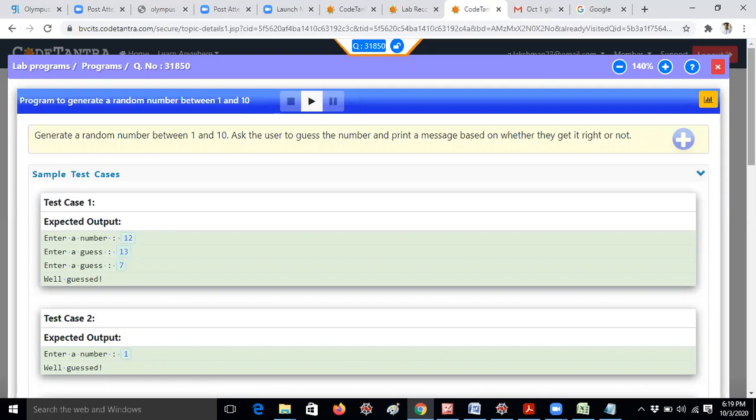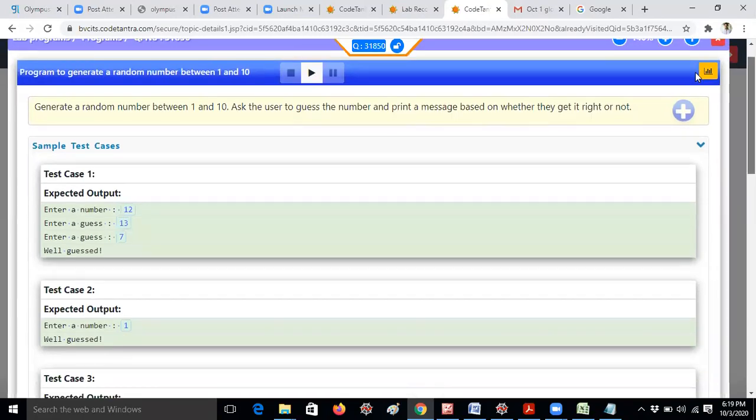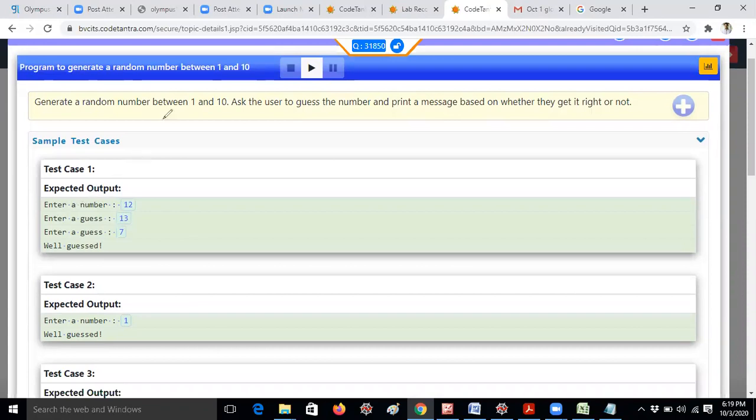That's not an issue, because according to the test cases of Code Tantra, we have to follow the test cases. That means the question itself says 1 and 10. You already know, guys. If you are giving a number within the range of 1 to 10, it just displays "well guessed." That's all. It says guessed, whether it is right or not. If you're not giving it within the range, if you're giving 12, it says "enter a guess again," because that is not a good guess actually. That's the reason it is asking again. If I am giving 13, this is also not in the range of 1 to 10. Okay, now enter the guess again. It will be displayed like this.